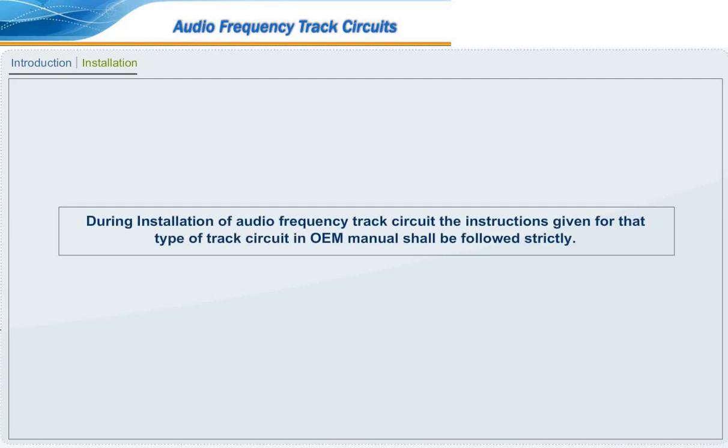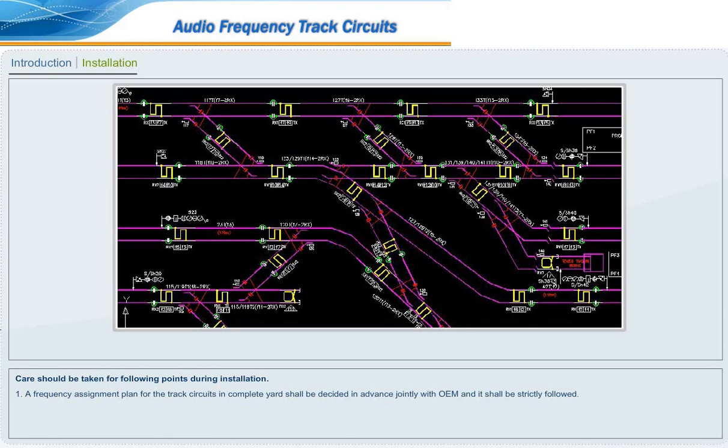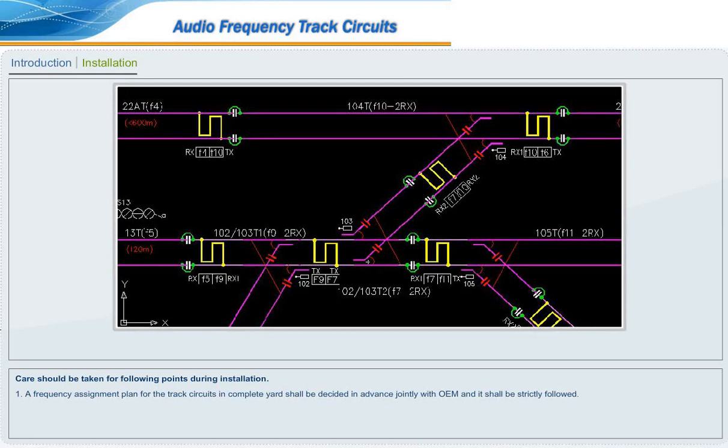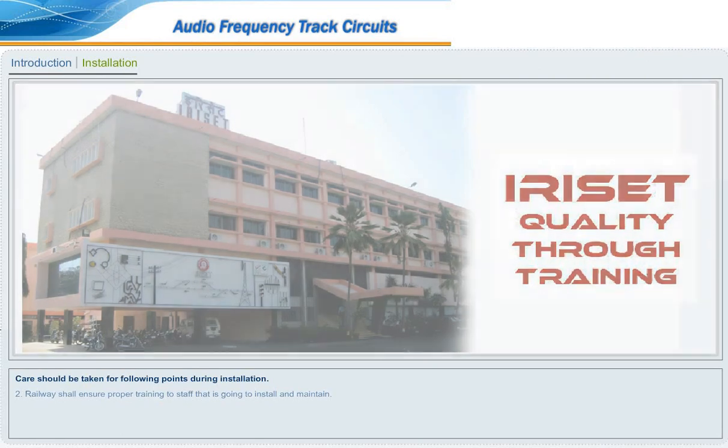During installation of audio frequency track circuit, the instructions given for that type of track circuit in the OEM manual shall be followed strictly. Care should be taken for the following points during installation. A frequency assignment plan for the track circuits in the complete yard shall be decided in advance jointly with OEM, and it shall be strictly followed. Railway shall ensure proper training to staff that is going to install and maintain.